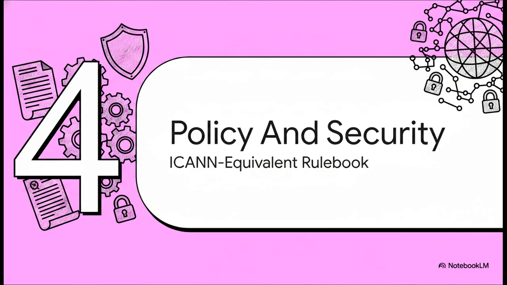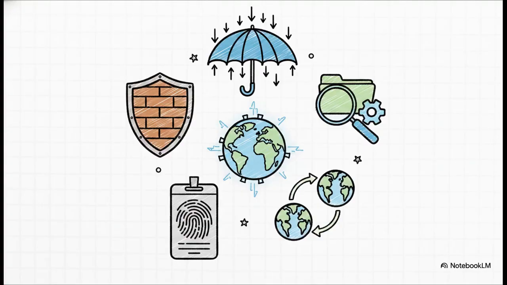Section 4. Establishing Policy and Security. The ICANN Equivalent Rulebook. Obviously, enterprise-grade trust is a huge deal here. The document neutrally outlines a comprehensive security framework required to protect users in a truly sovereign space. We're talking standard enterprise protections, things like web application firewalls, DDoS protection, and rate limiting.